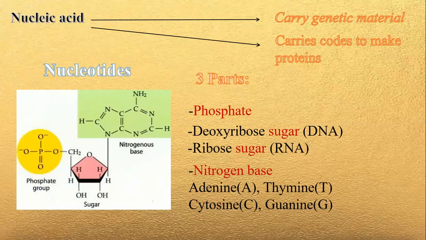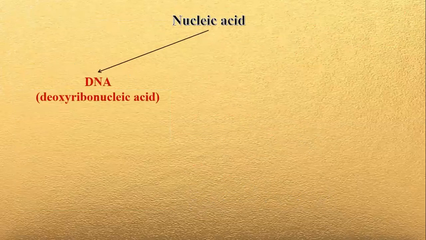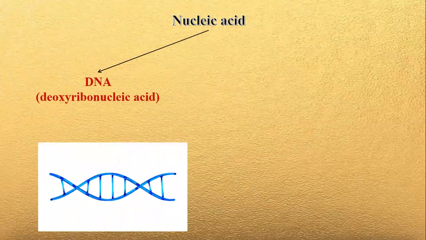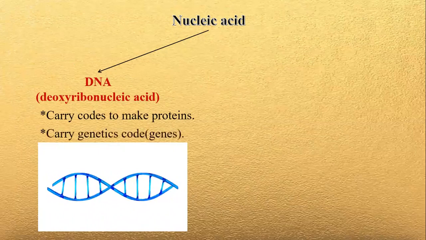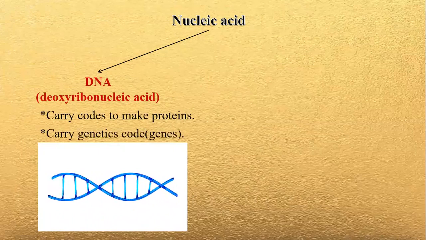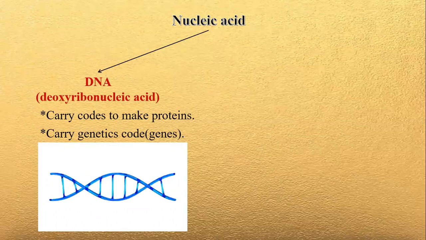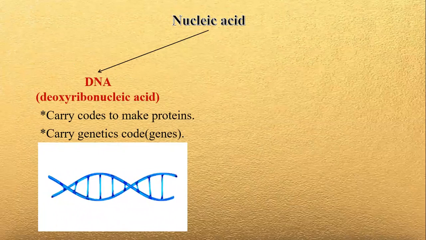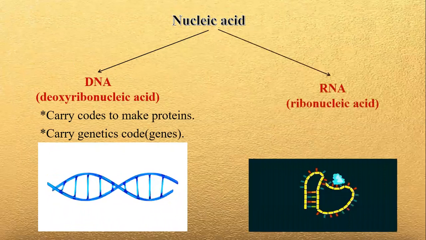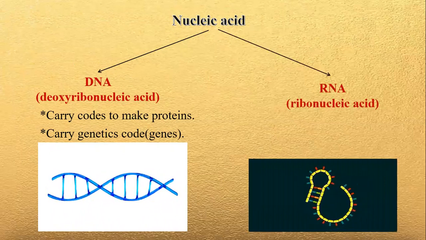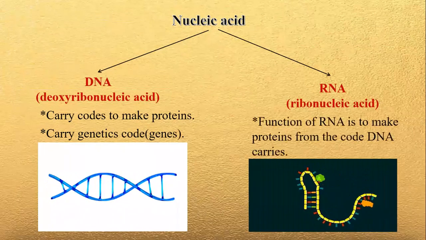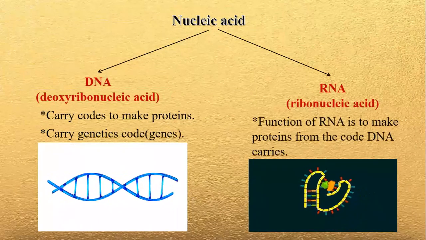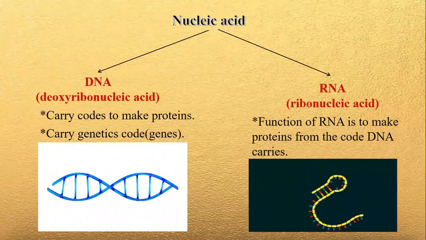The example of nucleic acid are the DNA or the deoxyribonucleic acid. This is a double-stranded structure which contains codes to make proteins and carry genetic codes or the genes or the characteristic of all living organisms. And the other one is the RNA or the ribonucleic acid, which is single-stranded. The function of it is to make proteins from the code of DNA carries.